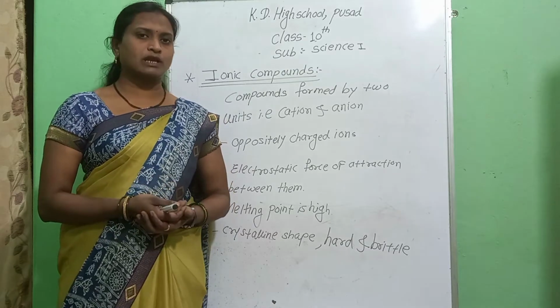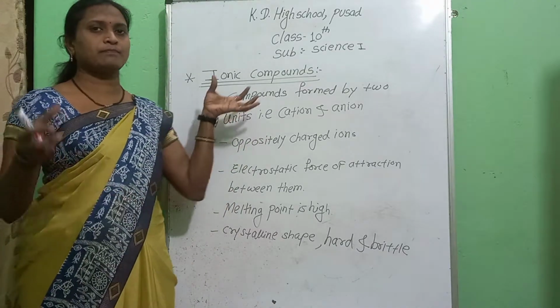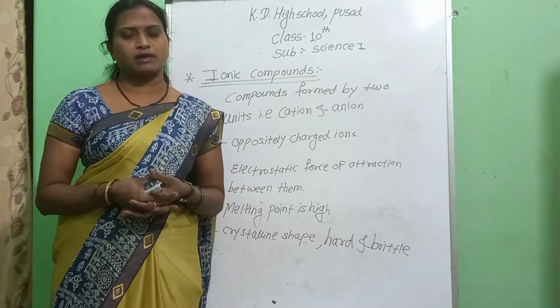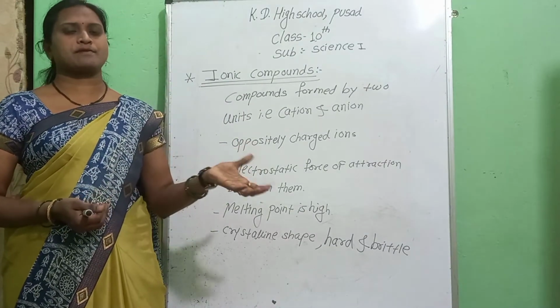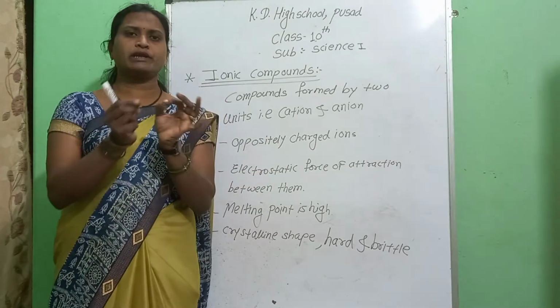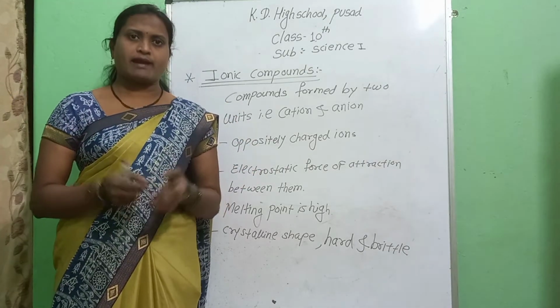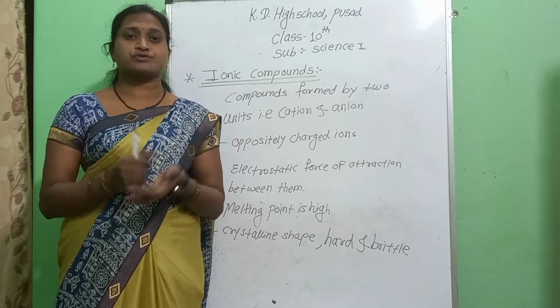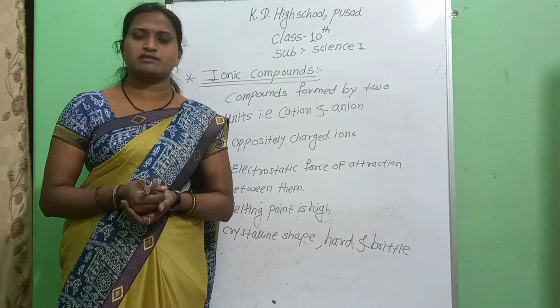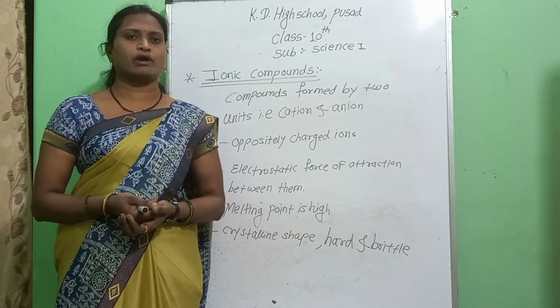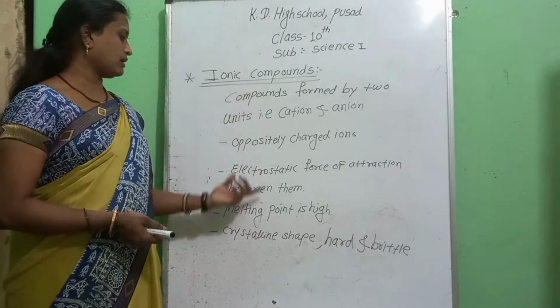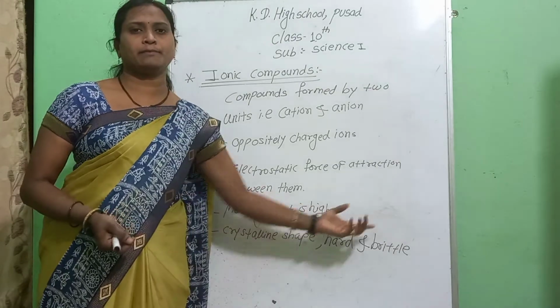Then what is special about ionic compounds? As they are made by strong chemical bonds, their melting points are high. While melting any substance, we need to break its chemical bonds. As these ionic bonds are very strong, breaking them is a very difficult task, and more heat energy is required. That's why ionic compounds have a high melting point.